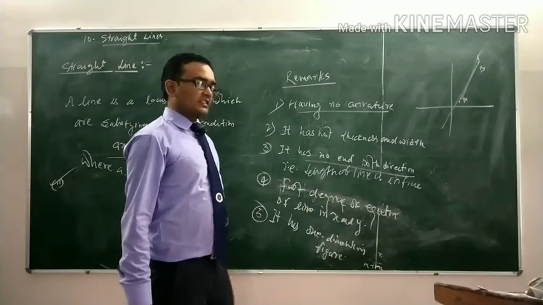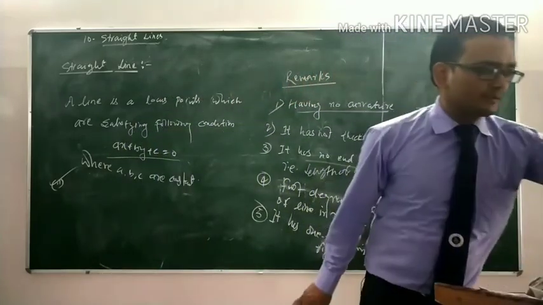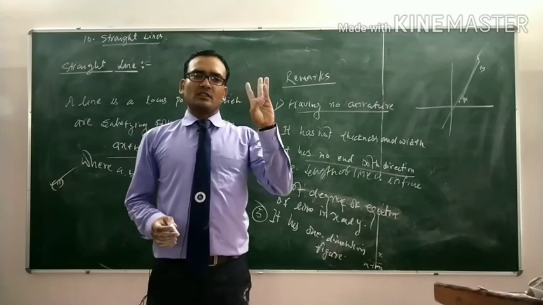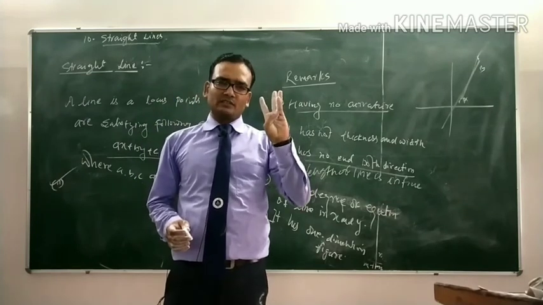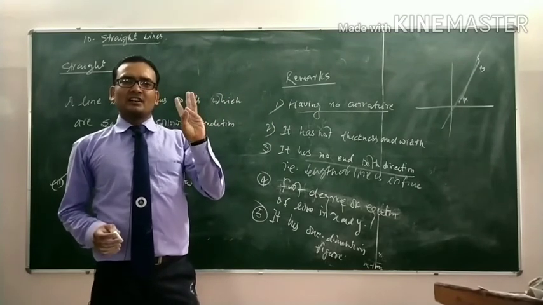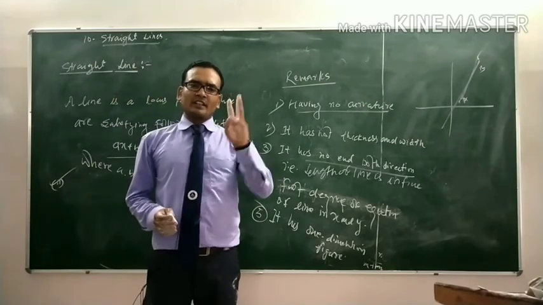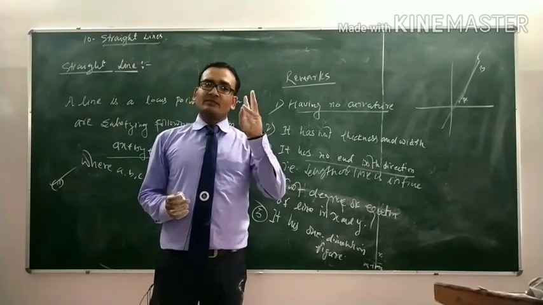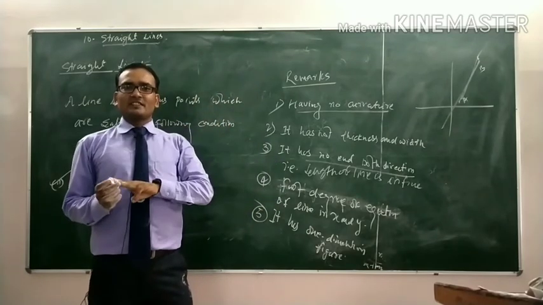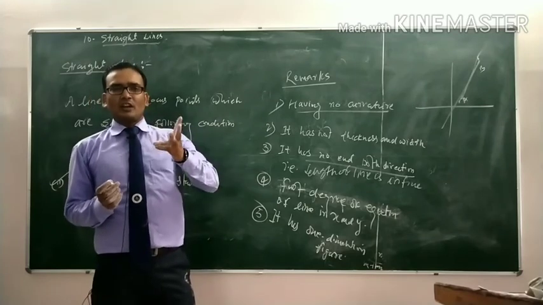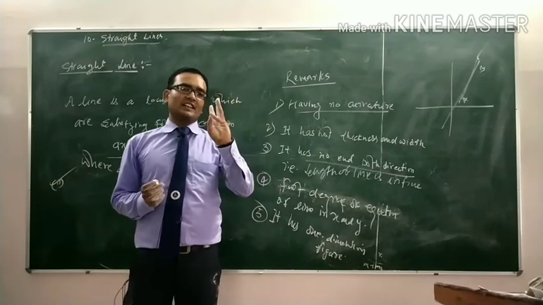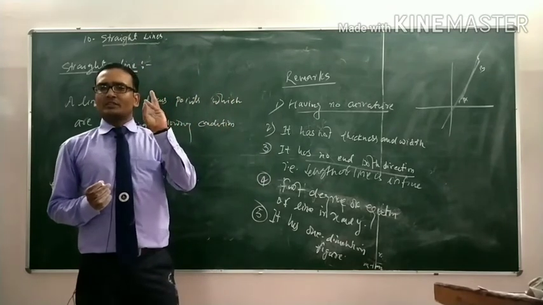Now in this chapter, straight line, we will discuss the slope of a line. The second is the angle between two lines, and third is the collinearity of three points. If three points are in a line, then these are collinear. That means points situated in one line are known as collinear.